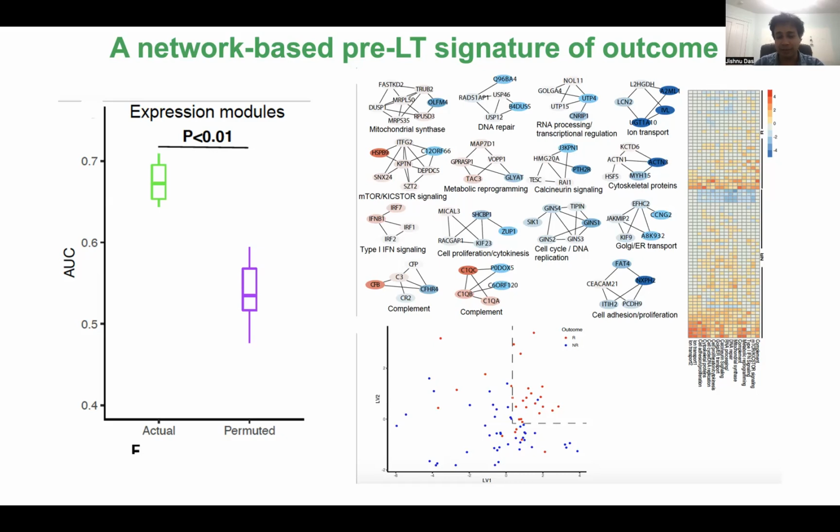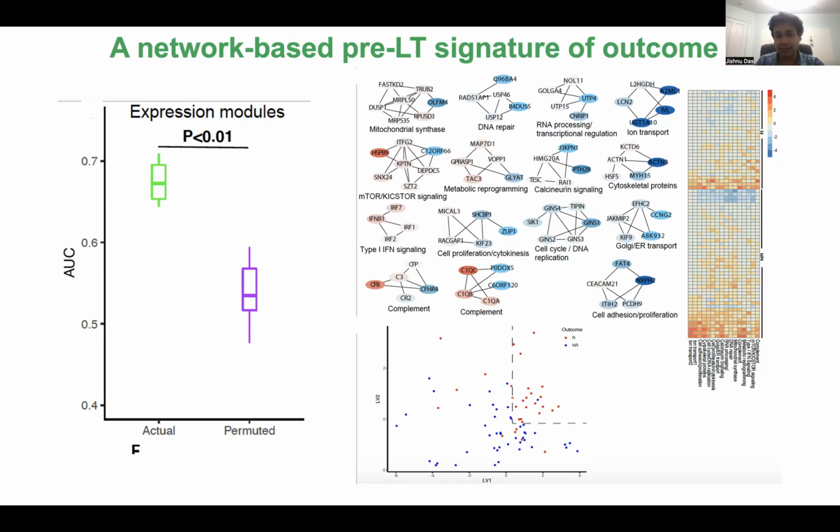But this is, to the best of our knowledge, the first ever signature derived from bulk RNA-seq of peripheral blood that can actually discriminate between rejectors and non-rejectors in the context of pediatric liver transplantation. Interestingly, the identified modules that serve as decision boundaries are also, in some cases, targets of existing immunosuppressive drugs.